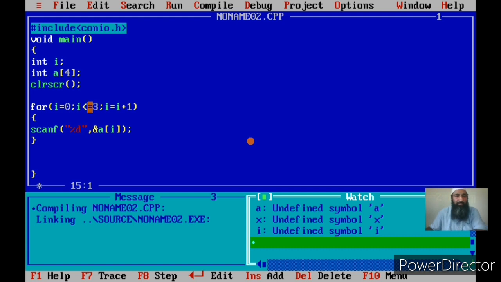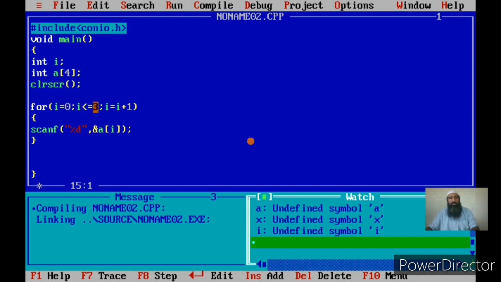That is 4 values of I. That means for these 4 values of I, the body will be executed 4 times. So this loop will have 4 passes. Since I have an array of 4 elements, I run a loop from 0 to size minus 1, that is 4 minus 1, that is 3. Why do I start my loop from 0? Because the index of the first element is 0.